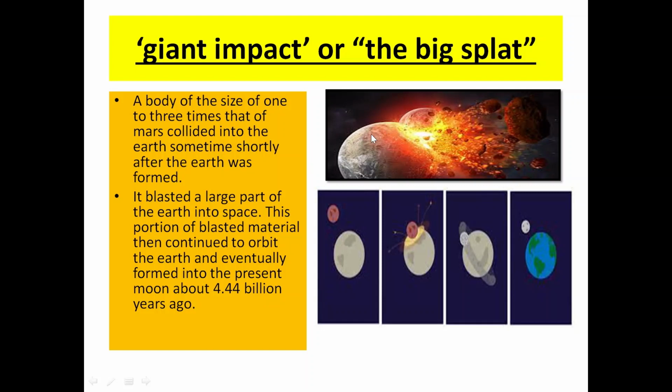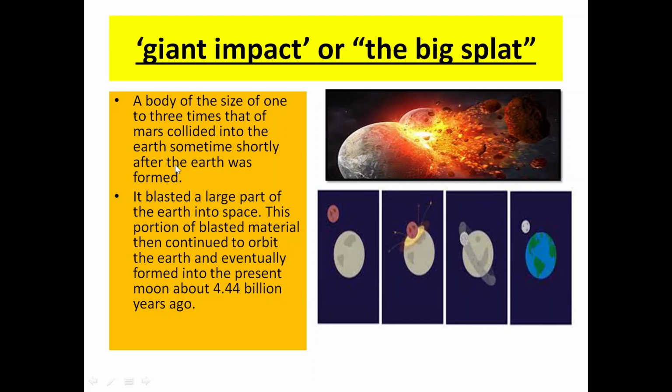A body the size of Mars collided into the proto-Earth. Then what happened? This collision burst out a part of the Earth into the space. This part then revolved around the planet Earth, and now this is known as the moon.